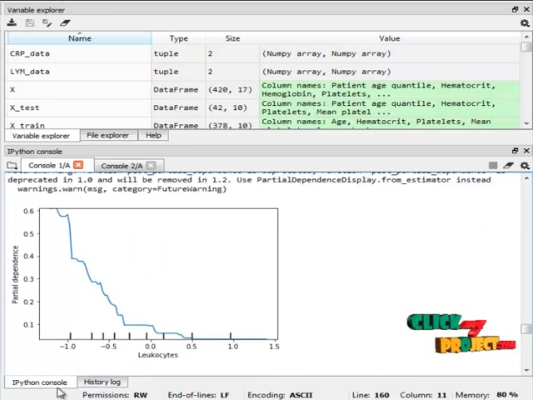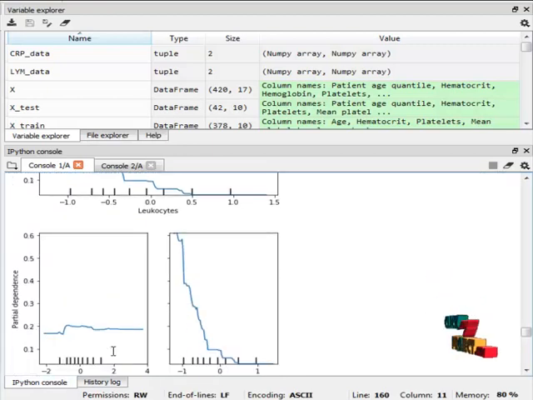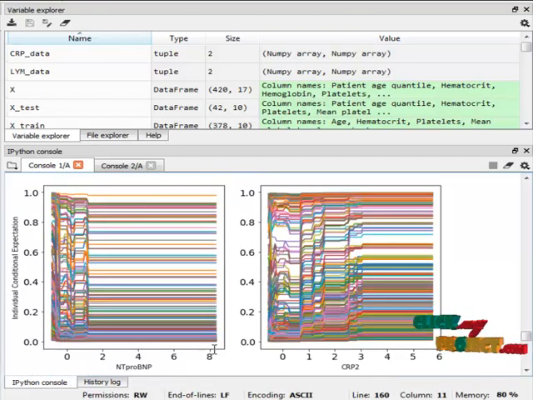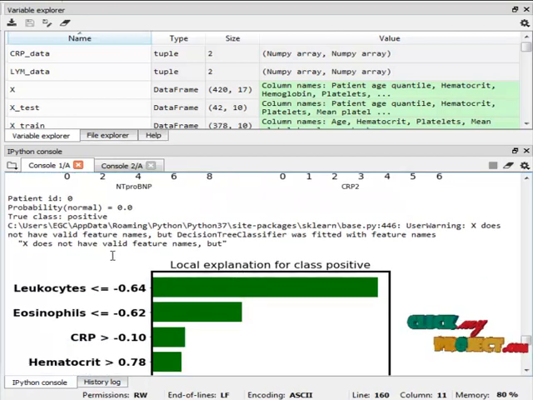And this is the partial dependence graph of leukocytes, and this is the partial dependence graph between the mean platelet volume and leukocytes. And this is the individual conditional expectation. This is the local interpretable model-agnostic explanation graph, and we check it using our patient ID. In that we are using 100 patients. Our first patient has a probability of 0.0, so he is not a severe patient.